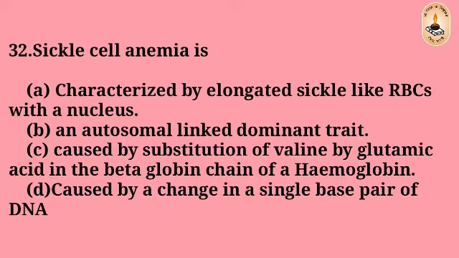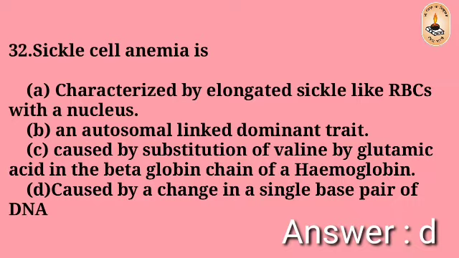Question number 32. Sickle cell anemia is characterized by elongated sickle-like RBC with the nucleus, an autosomal linked dominant trait caused by the substitution of valine by glutamic acid in the beta globin chain of hemoglobin, caused by a change in a single base pair of DNA. The right answer is D.